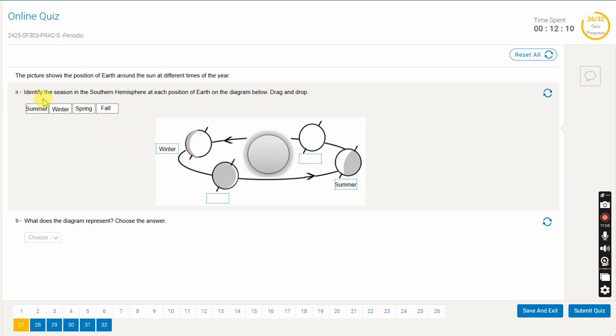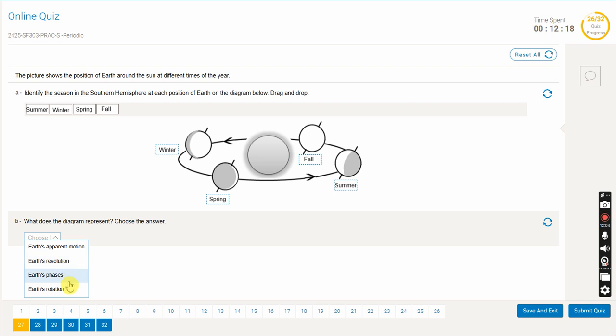The next one is going to be fall. It's going to be here. And spring will be on this side. The next one, what does this diagram represent? It represents revolution, right? Revolution because it's moving around the sun.